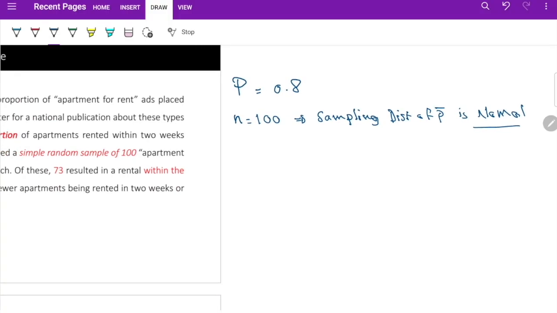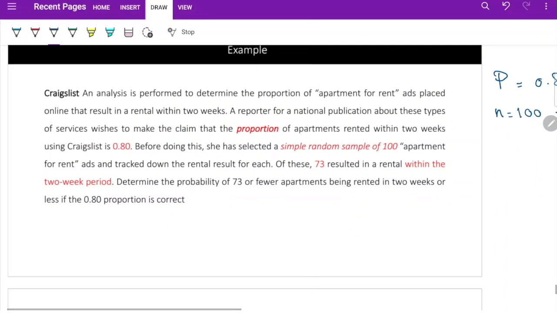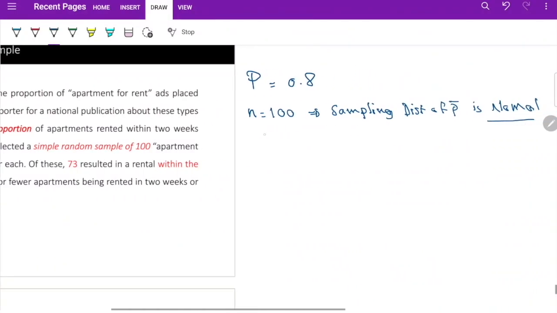So n is 100, so the sampling distribution of p bar is normal. And what does it say? They take this sample and they track down the rental result for each. Of these 100, she found that 73 resulted in a rental within the 2-week period. So this is my x here. So p bar is 73 divided by 100.